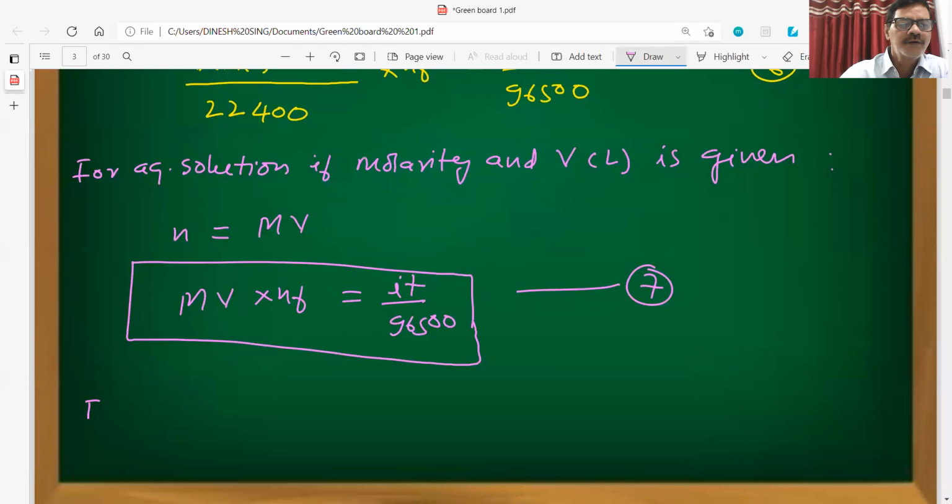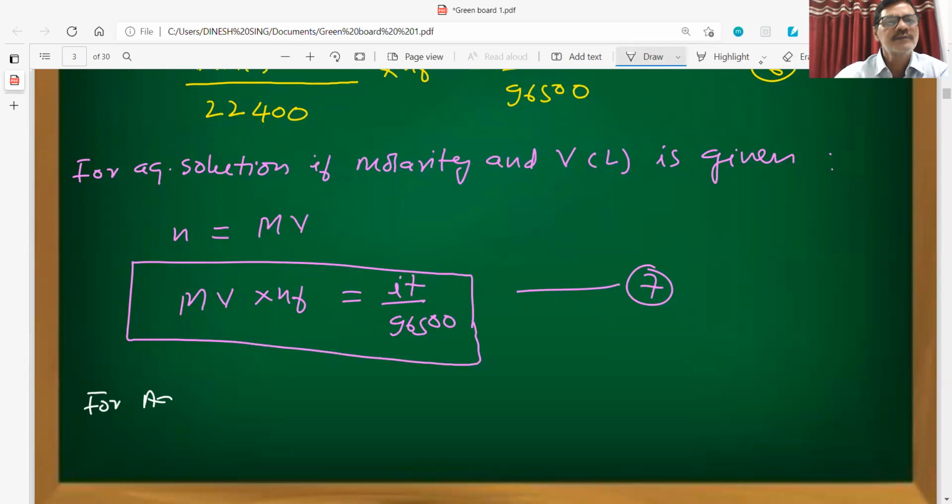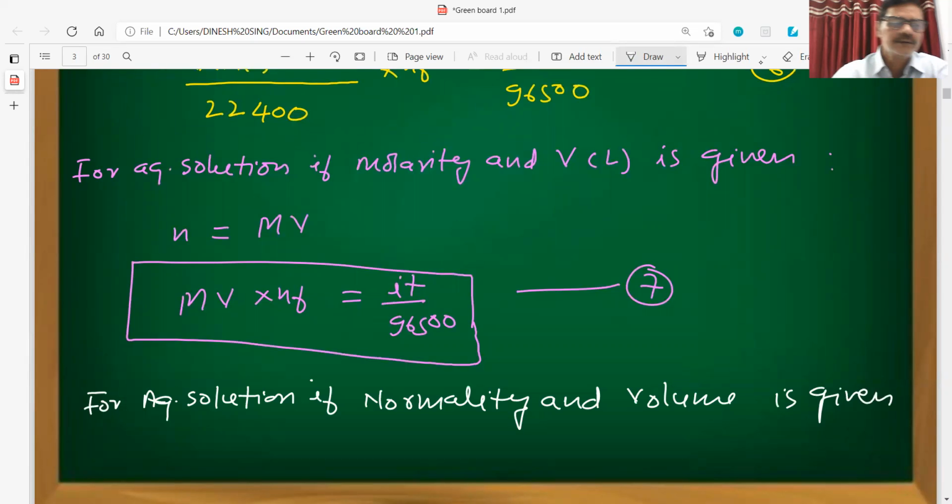Or for an aqueous solution, if normality and volume are given, then this equation can be replaced by normality into volume directly.